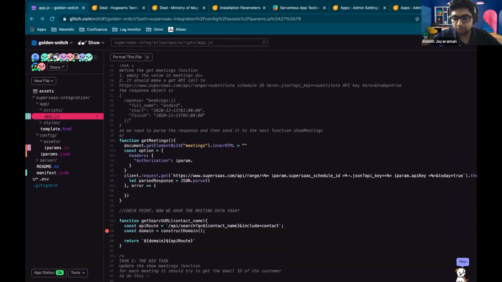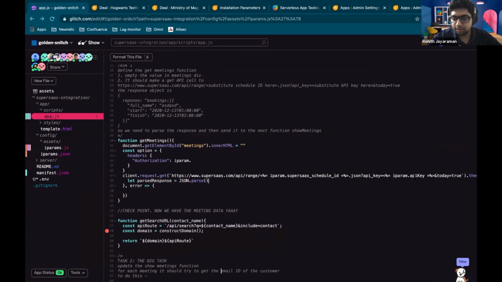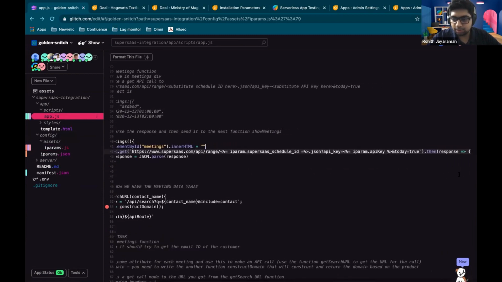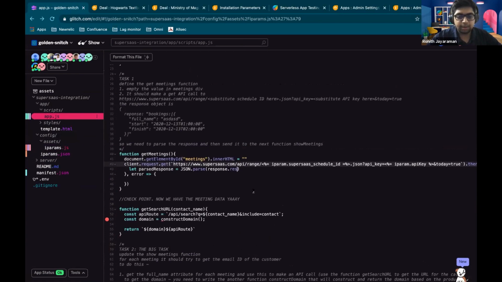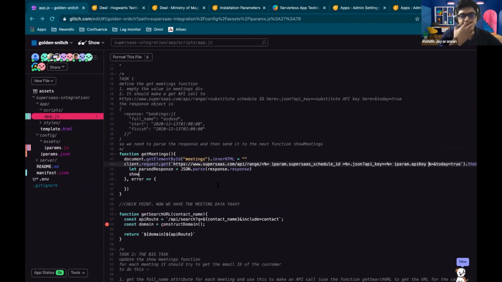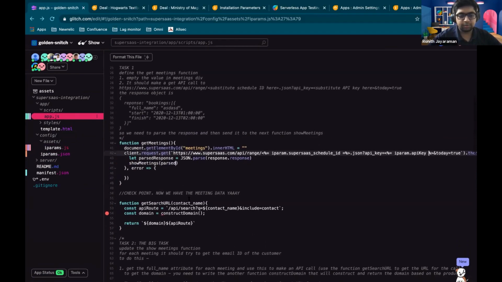Yes, SuperSAS schedule ID, right? API key. Yeah, I think we can just remove this equal to sign. Then we do a .then response. Yeah, response or response. Perfect. And then just need to pass it. Yep, show meetings. Amazing.